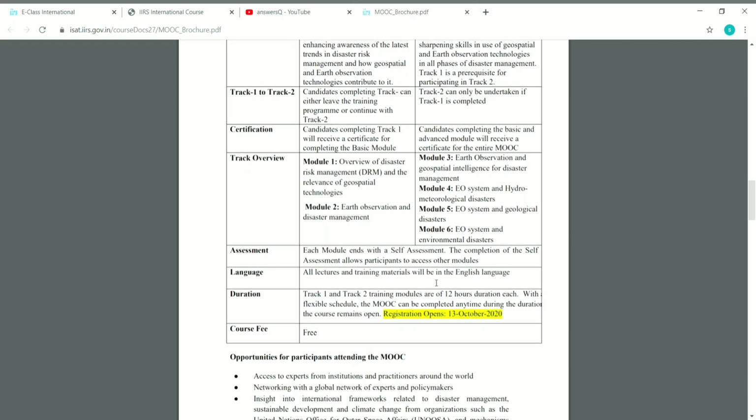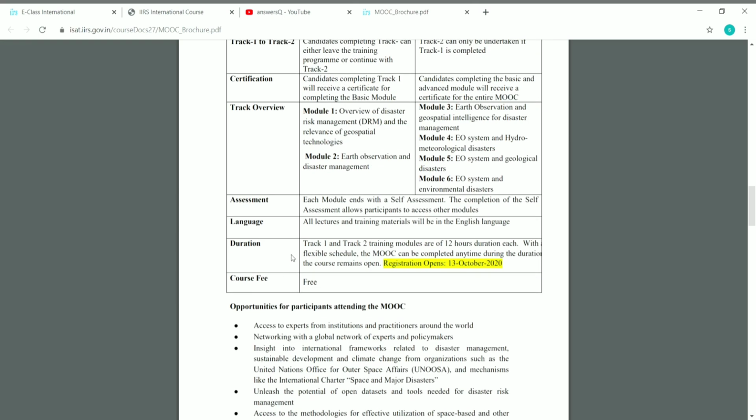And the language of instruction is English. And the duration of track 1 and track 2 both is 12 hours each. And if you see the course fee, it's absolutely free. You can see that here, course fee is free.